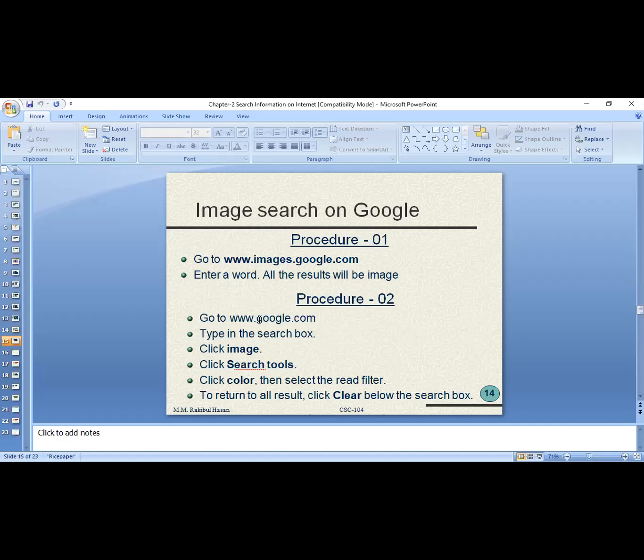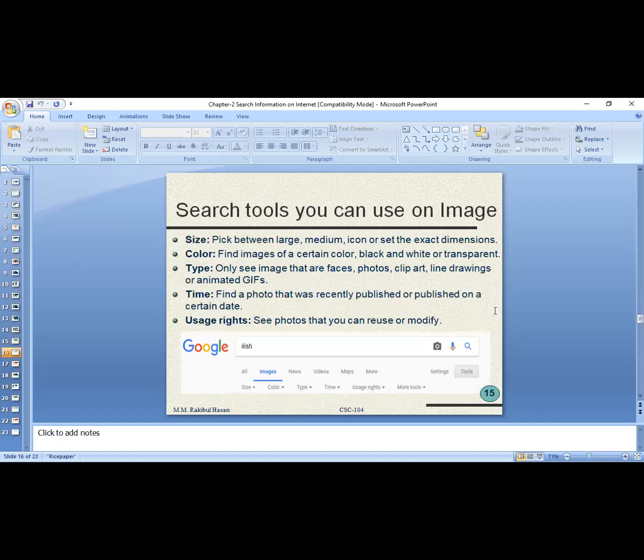Simply type www.google.com, and then in the search box type your keyword, click on image, then click search tools. From there you can select color and other filters. Here you can see some explanation: you can select the size of the picture, the color, type, time, then rights.